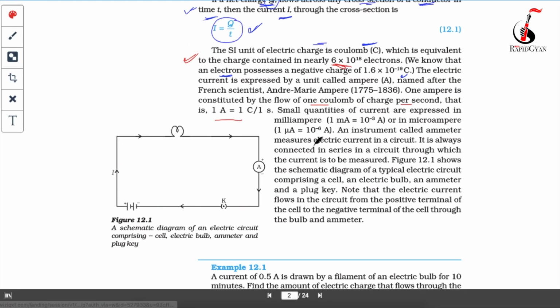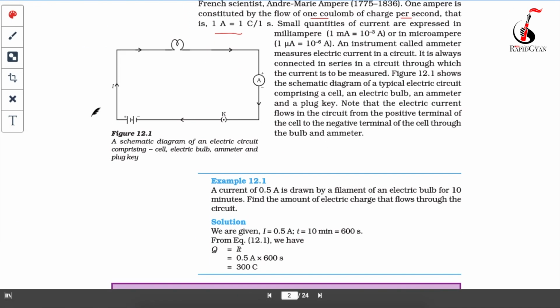After this there is one thing, the electric circuit. So I will explain the electric circuit like this. What are electric circuits? An electric circuit constitutes a battery or anything which supplies the current. Why battery? Because battery is the one which supplies the current.